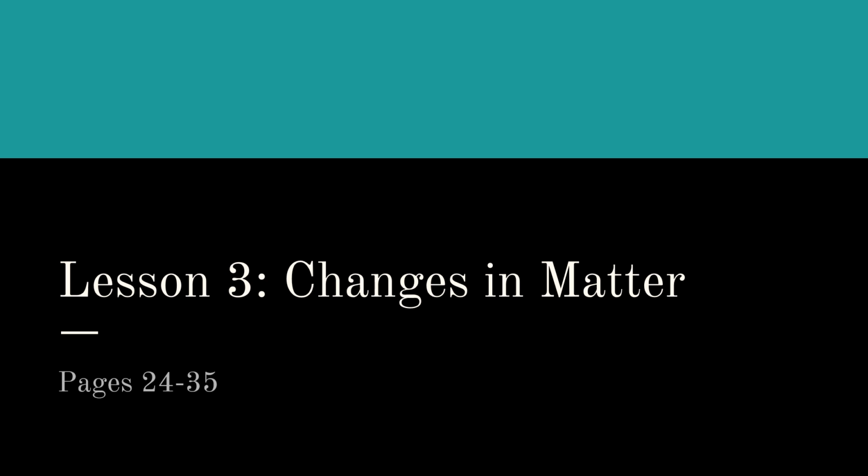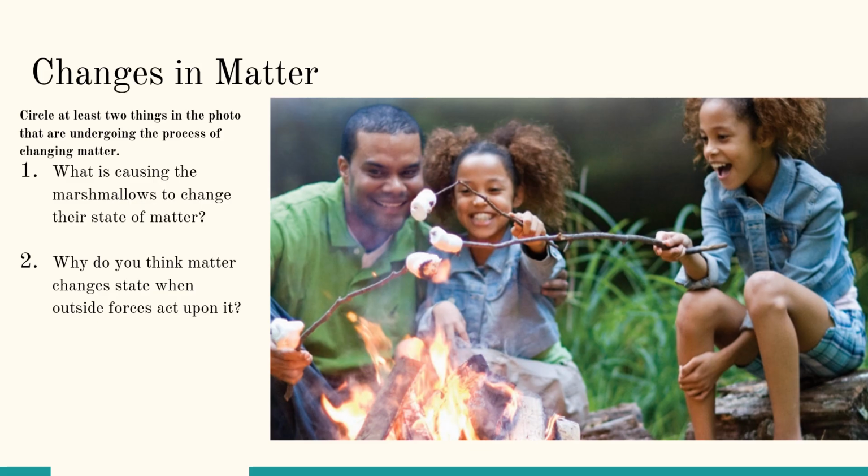All right, so continuing with structures and properties of matter, topic 1, Introduction to Matter, lesson 3, changes in matter, found on pages 24 to 35 in your textbook. So changes in matter. First, we need to circle at least 2 things in the photo that are undergoing the process of changing matter. So one thing would be the marshmallows, and another would be the wood.